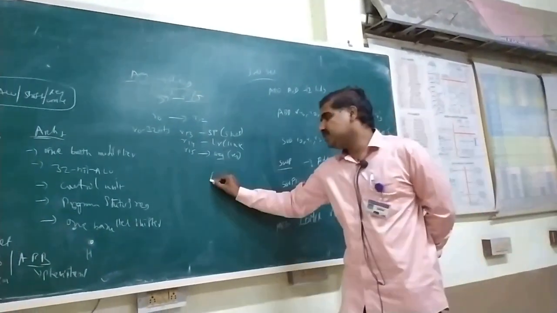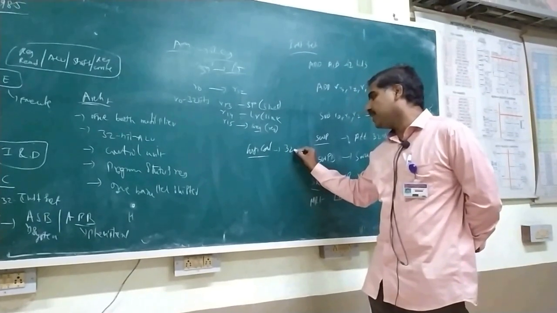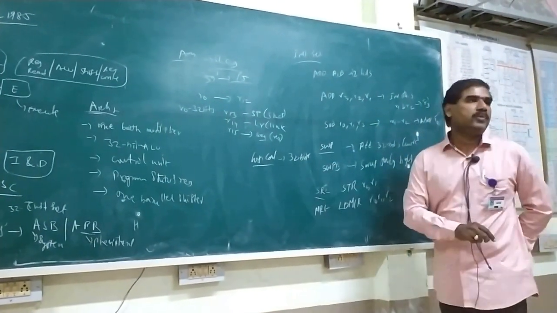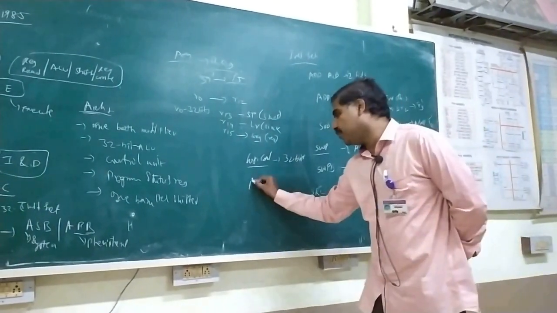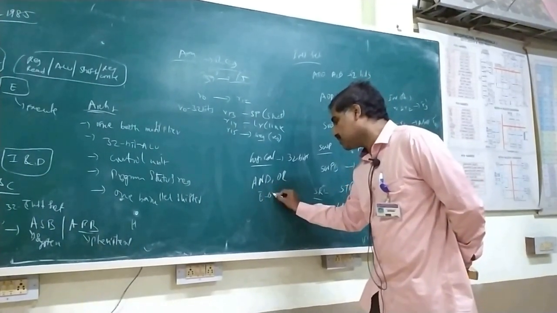Okay. In this we are using logical instructions. Logical instructions are also 32-bit. It can perform 32-bit operations by using three commands. First one is AND, another one is OR, another one is XOR.